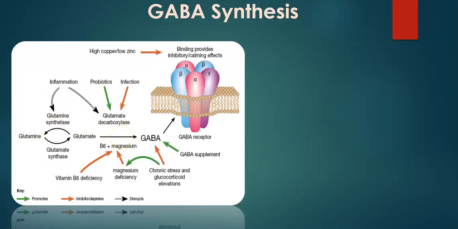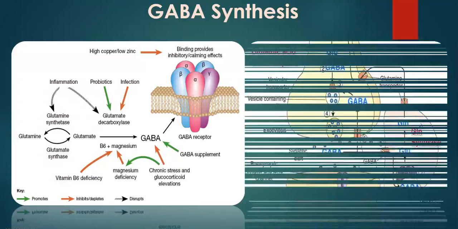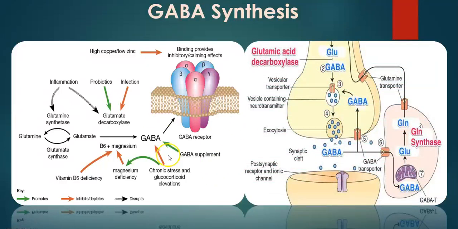So after converting to GABA, it binds with the receptor, but it's interesting to know that the synthesis of GABA is in a cyclic way. It has a cycle of synthesis. After this reaction, when GABA is formed in the neuron, we can begin here with the GABA in the previous neuron, which is called the presynaptic neuron.